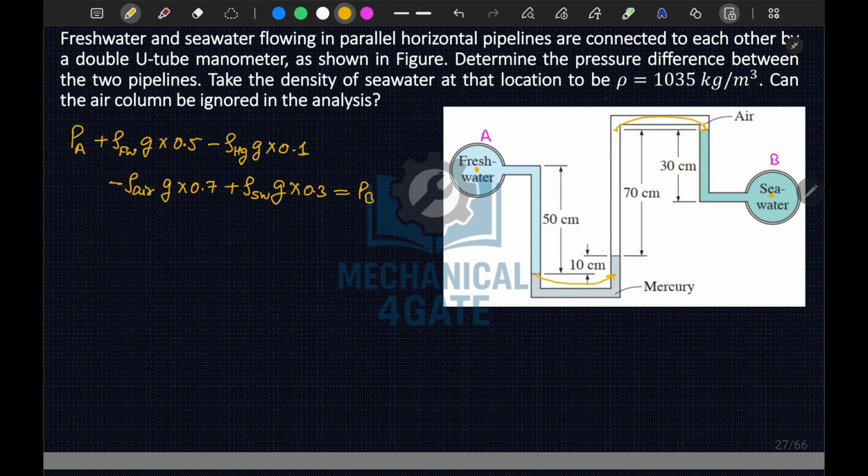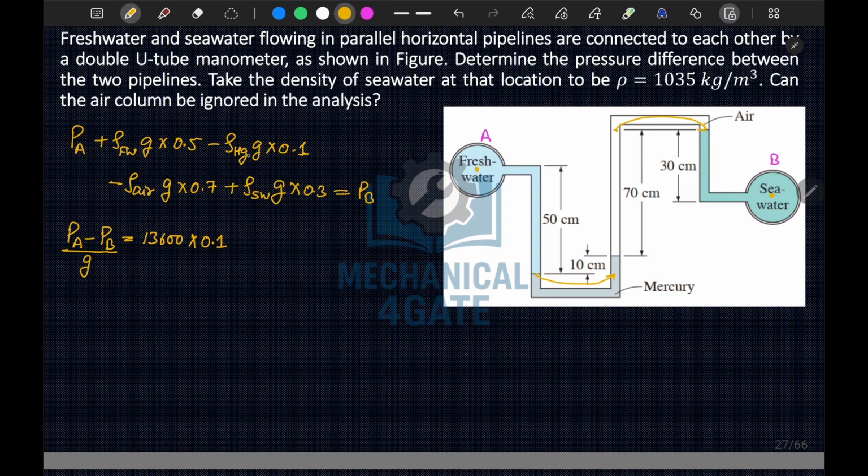It is asked to calculate the pressure difference between the two pipelines. So first let's substitute your values here. Let's calculate PA minus PB. So this negative term will become positive on that side, so this will be rho Hg, that is 13600 density, and let's take g as common here, into 0.1.